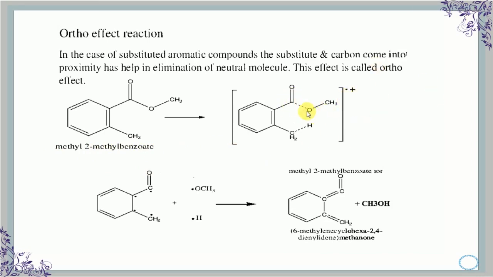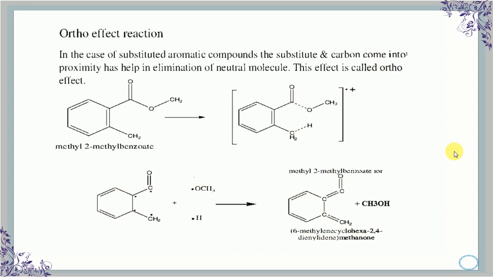The final product we get due to the rearrangement is 6-methylenecyclohexa-2,4-dien-1-ylidene methanol, along with methanol.